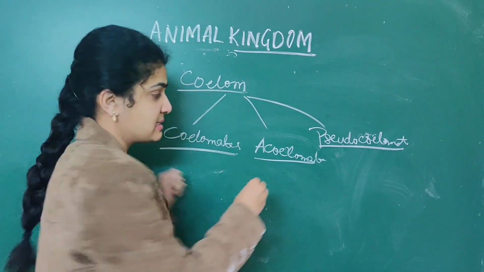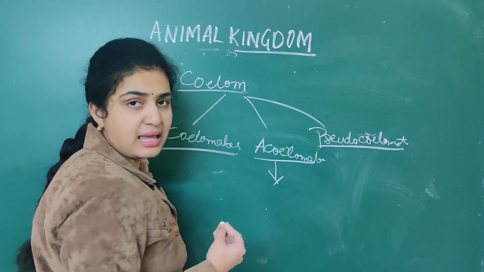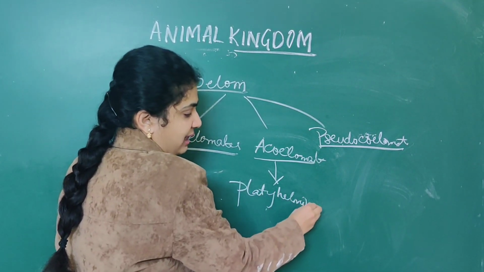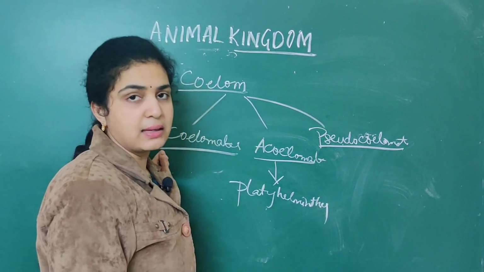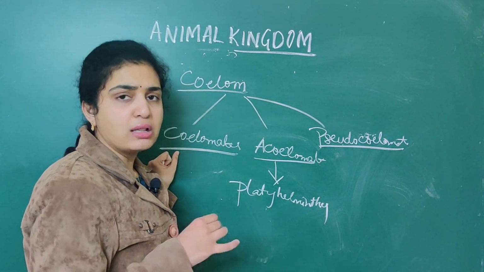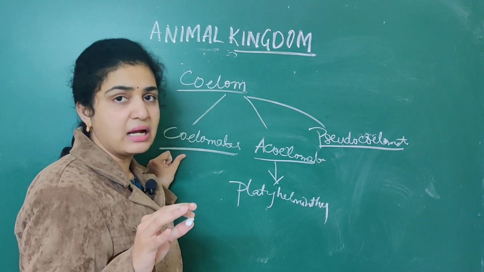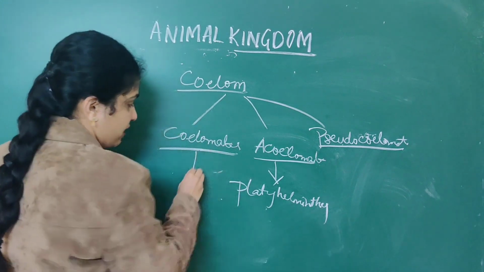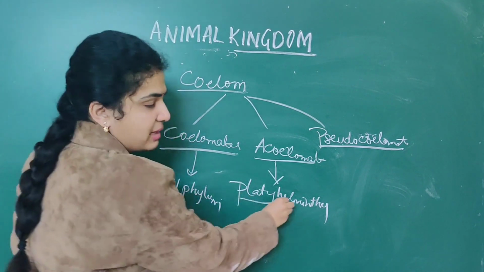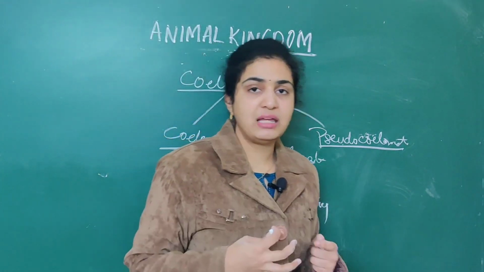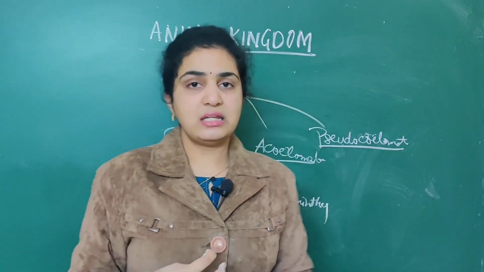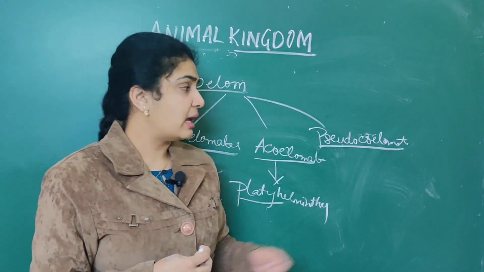Acoelomates, remember, the most common example is the phylum Platyhelminthes. When it comes to coelomates, majority of the phyla come under coelomates. Acoelomates, that is coelom absent, only Platyhelminthes. Important NEET question.